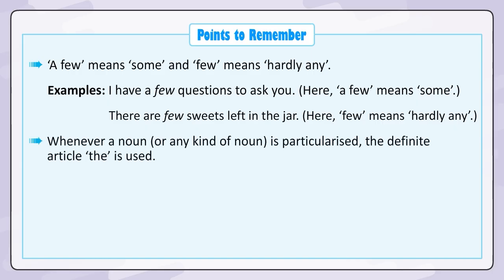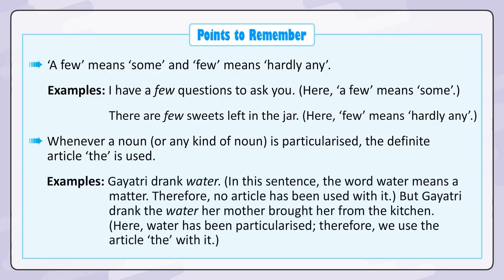Whenever a noun, or any kind of noun, is particularized, the definite article the is used. Examples: Gayatri drank water. In this sentence, the word water means a matter. Therefore, no article has been used with it. But: Gayatri drank the water her mother brought her from the kitchen. Here, water has been particularized. Therefore, we use the article the with it.